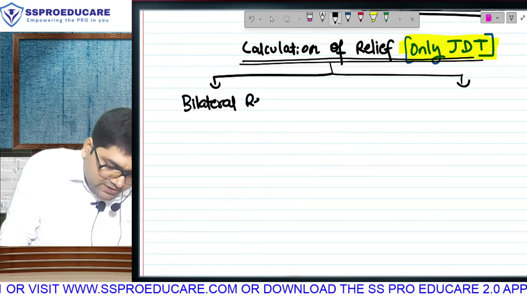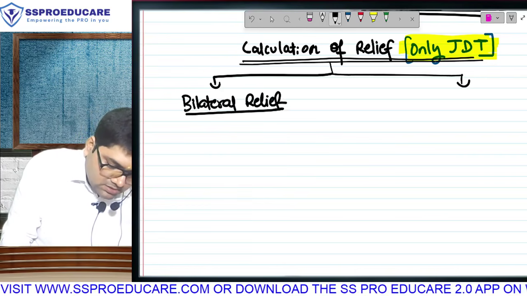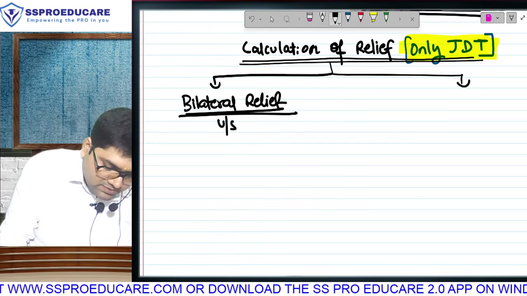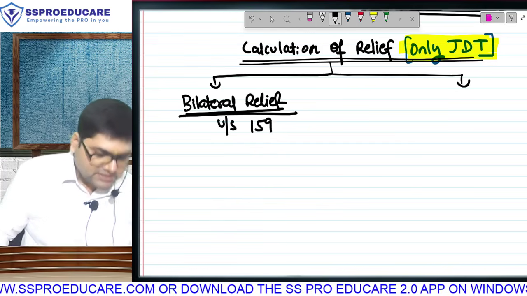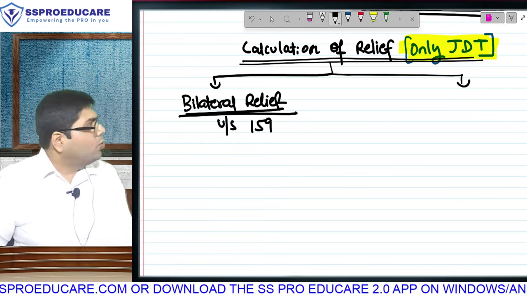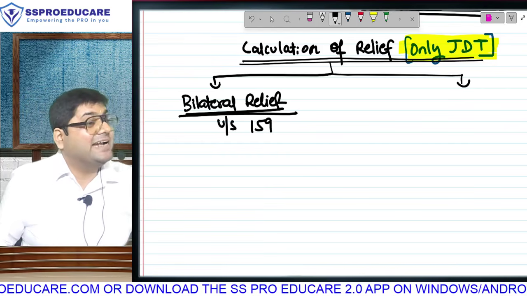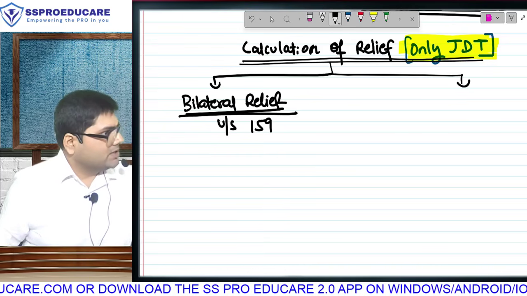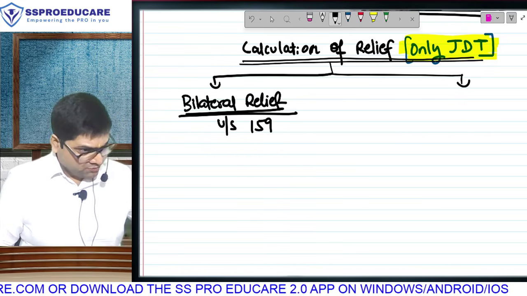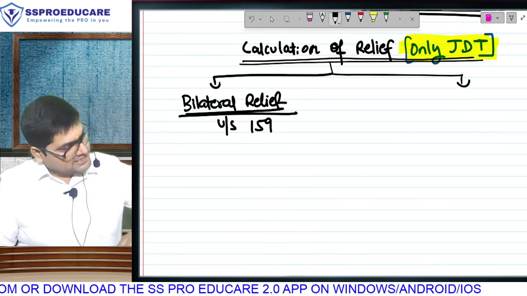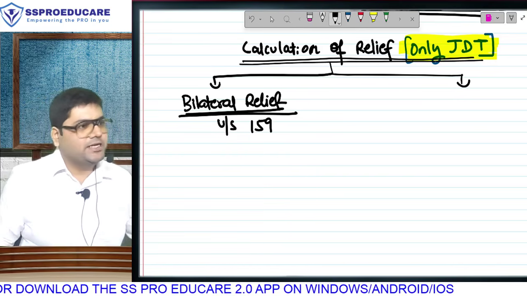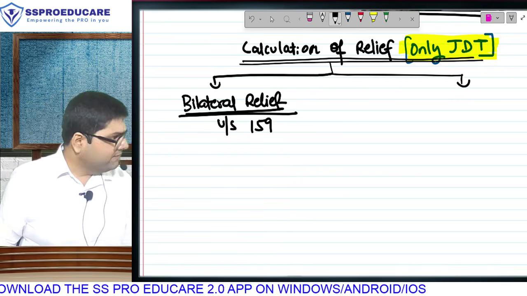Income tax law can provide you something called bilateral relief, which is provided under section 159 of the new act. In the old act, this was section 90 and 90A. In case you are coming across those sections while filing returns in office, whatever was written in section 90 and 90A is merged into 159.